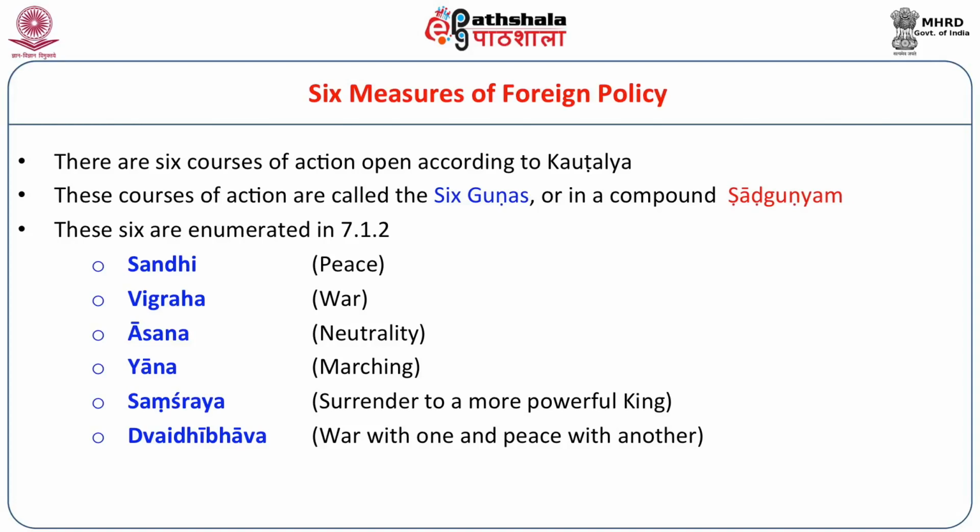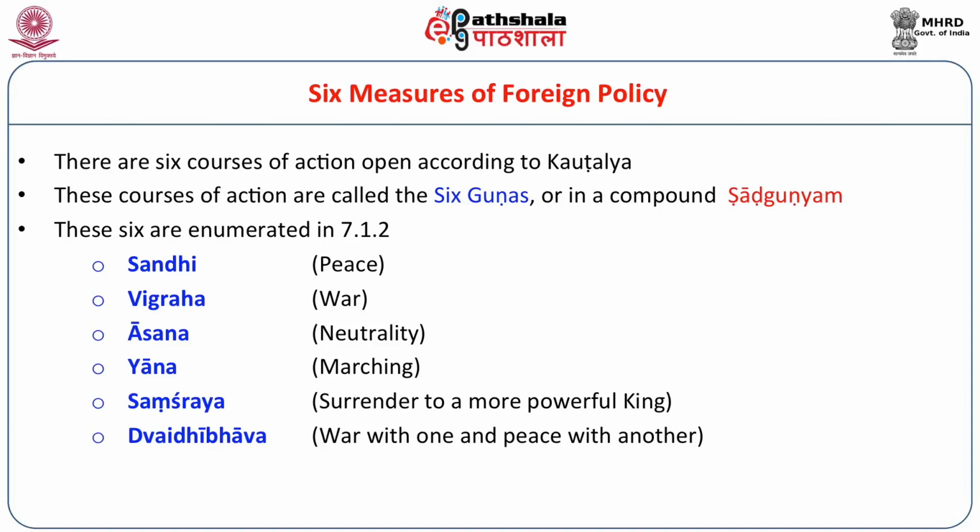He can have peace, sandhi. He can go to war, vigraha. He can remain neutral, that is called asana, sitting. He can march, that is, he is not yet at war, but he is threatening, that is mobilization of troops, that is called yana. He can surrender to somebody, samshraya, surrender to a more powerful king. Or he need not decide, he can have war with one and peace with another. This is called dvaidhi bhava.